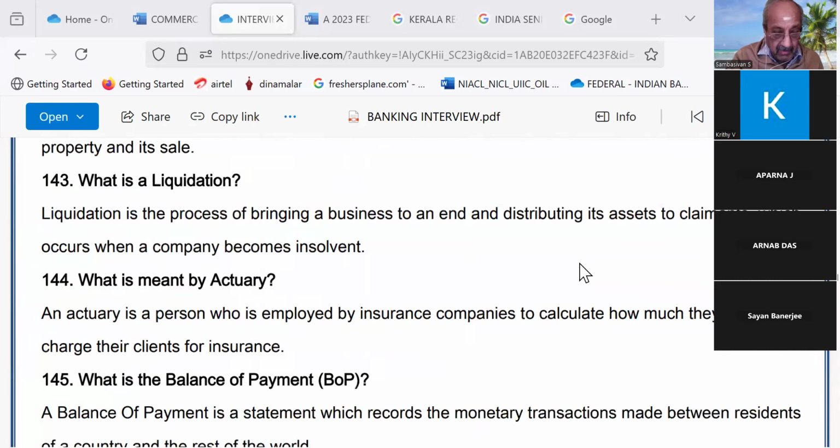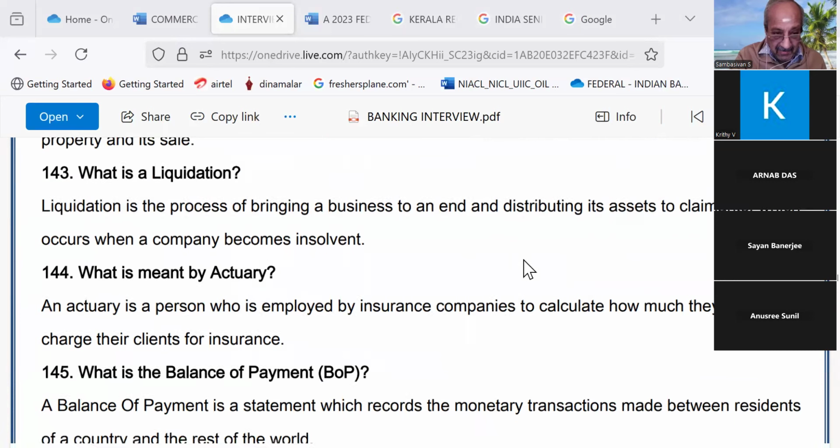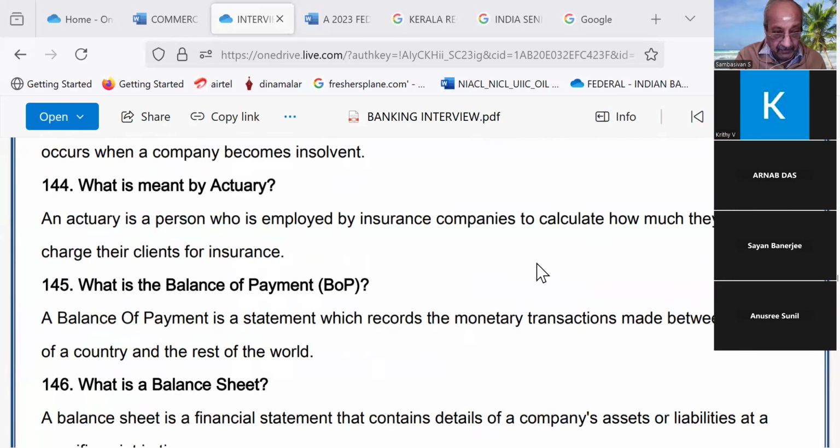What is liquidation? Liquidation is the process of bringing a business to an end. Correct. Read the whole thing correctly. Liquidation is the process of bringing a business to an end and distributing its assets to claimants, which occurs when a company becomes insolvent. Good. What is meant by actuary? An actuary is a person who is employed by an insurance company to calculate how much they should charge their clients for insurance.